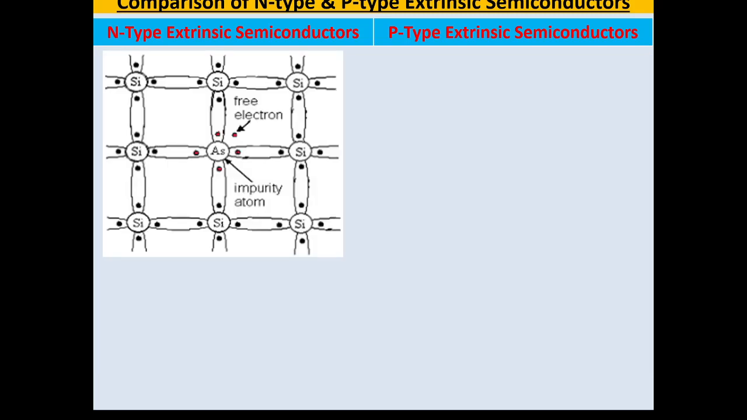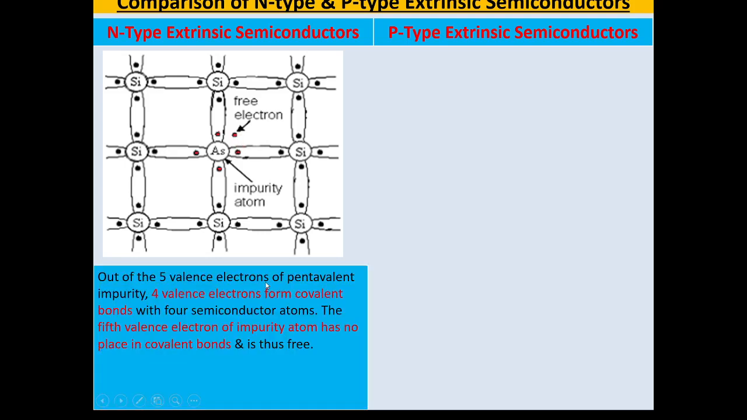Now we will show how these N-type and P-type semiconductors are formed with the help of a diagram. Arsenic here is a pentavalent impurity with 5 valence electrons. Out of these, 4 valence electrons are engaged in 4 covalent bonds, but 1 electron has no place in a covalent bond, so it remains free. Every time a pentavalent impurity atom is added, 1 electron remains free.